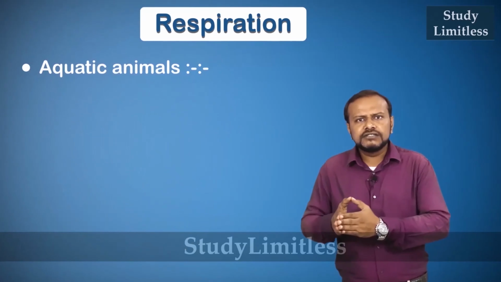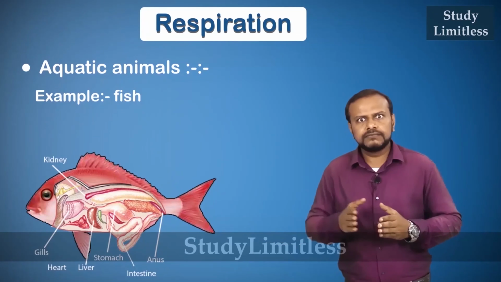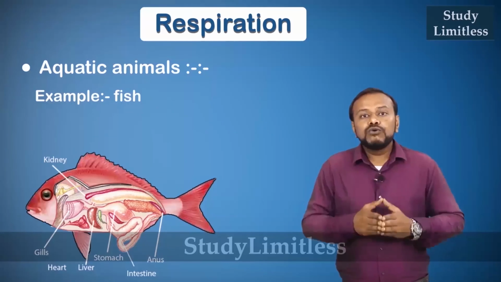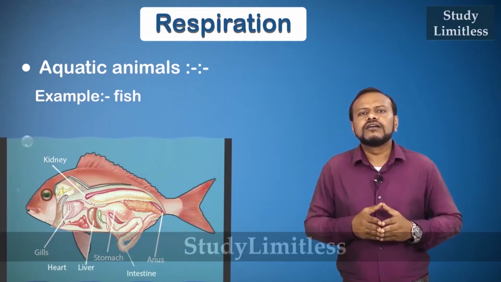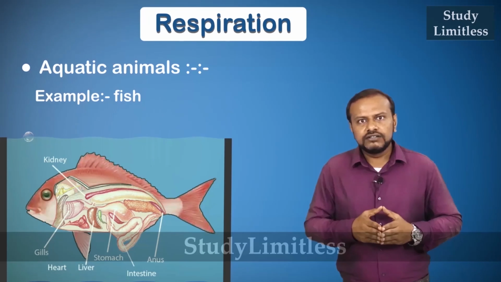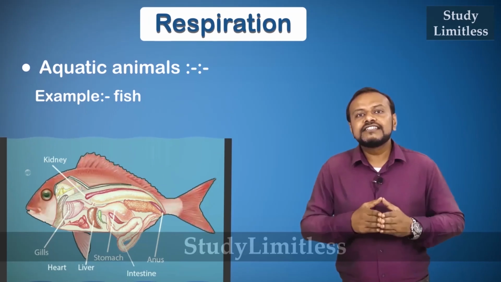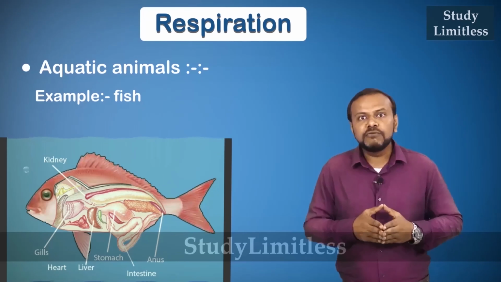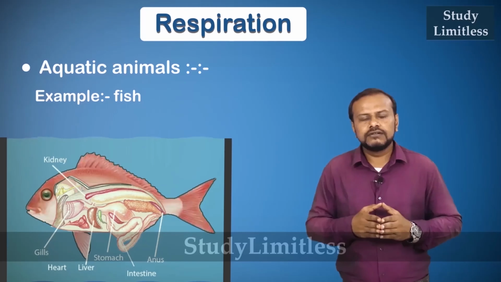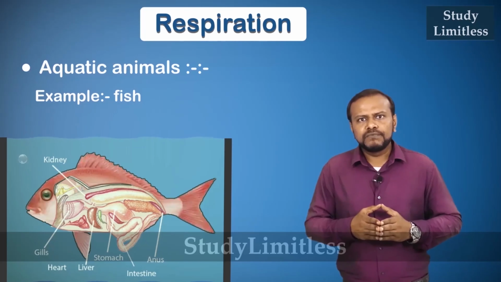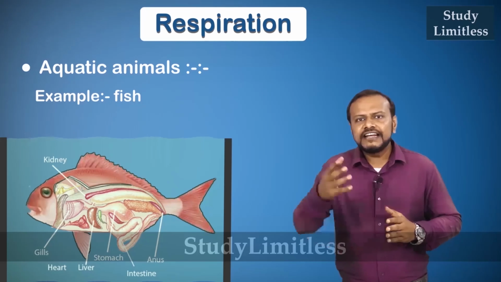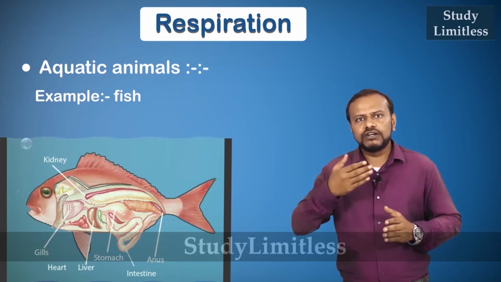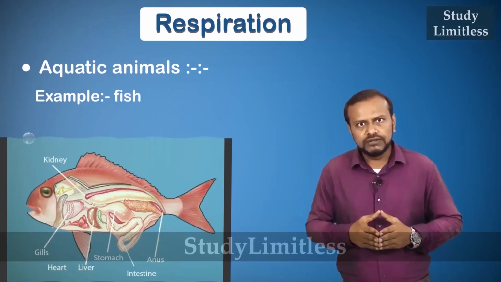In aquatic animals, let's talk about fish. How do they take in oxygen for respiration? We know that oxygen is dissolved in water, and this oxygen in dissolved form is known as dissolved oxygen. While breathing, aquatic animals take in a large amount of water through the mouth.